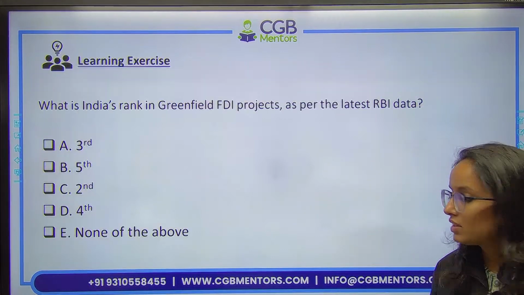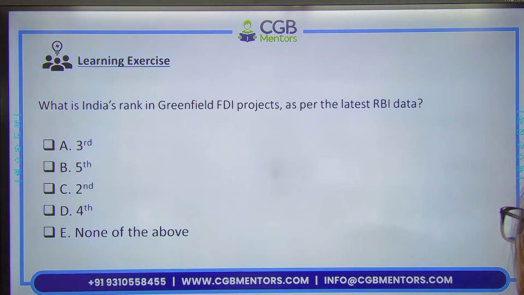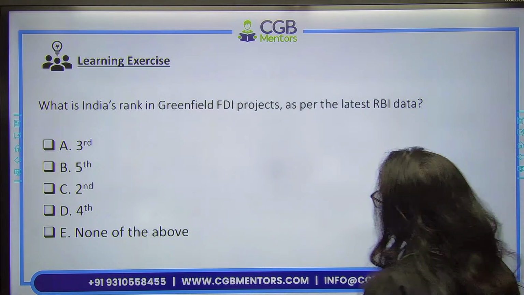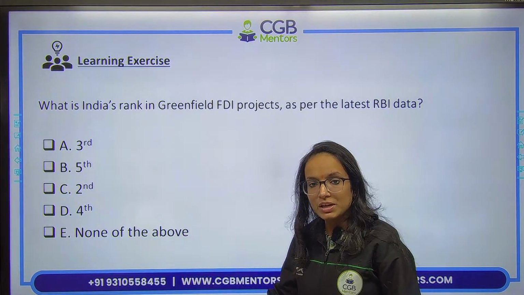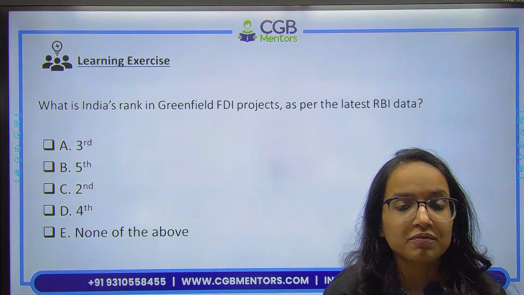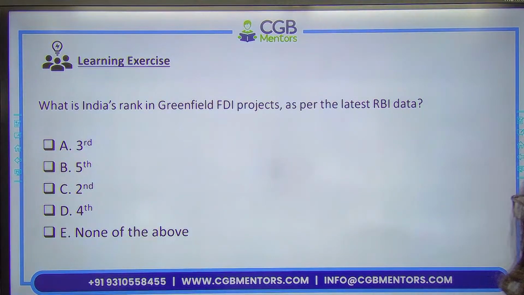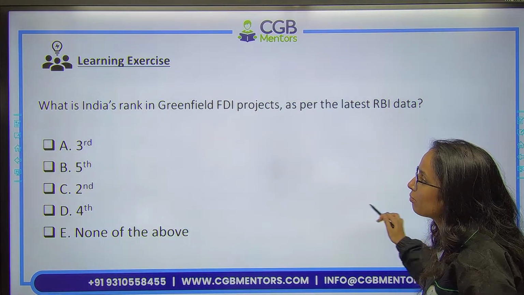Then this is your learning exercise for today. What is India's rank in greenfield FDI projects as per the latest RBI data? So greenfield projects में India की rank क्या है? Greenfield FDI में according to latest RBI data, you will be telling me in the comment section.